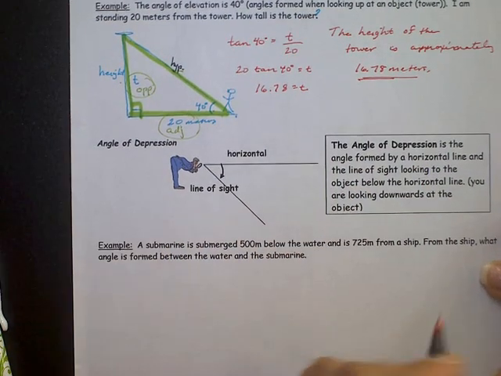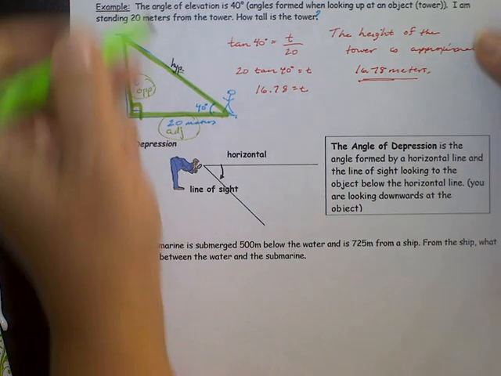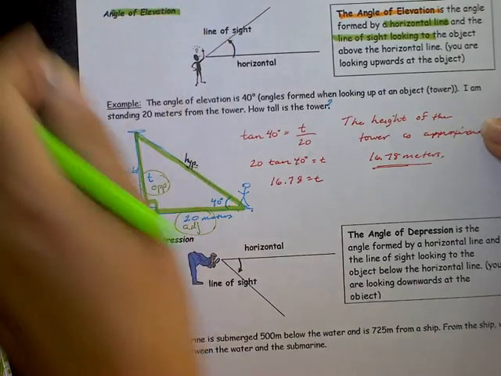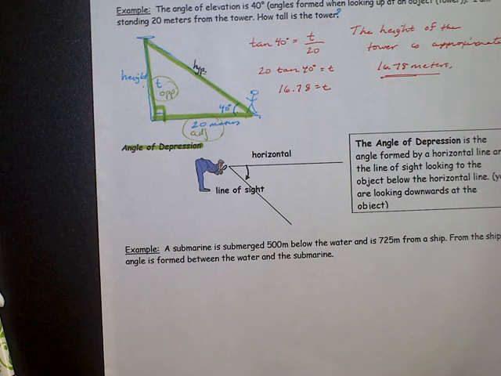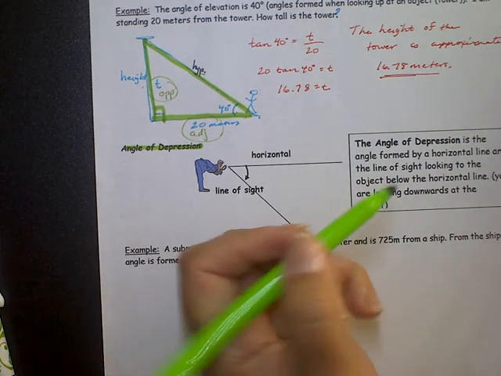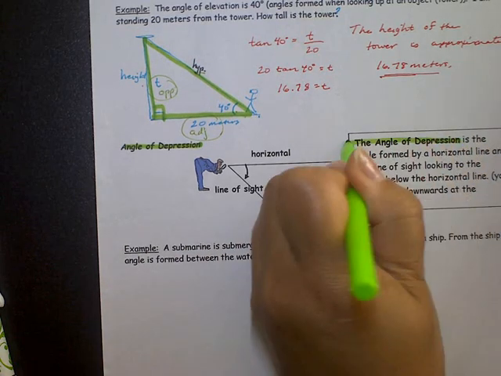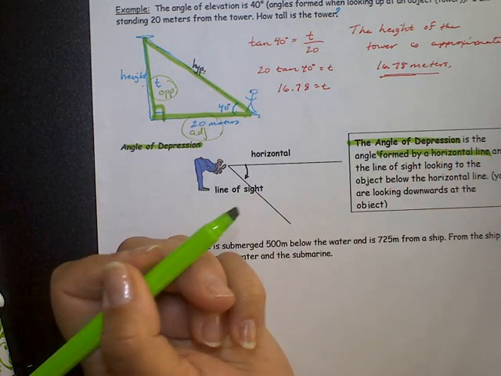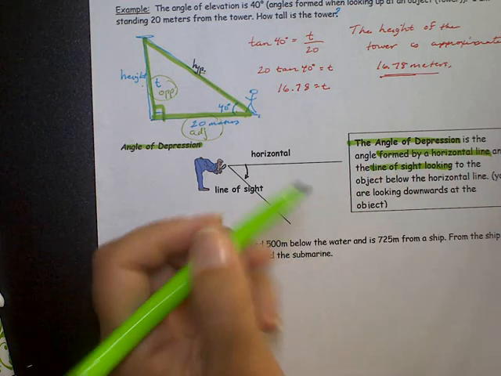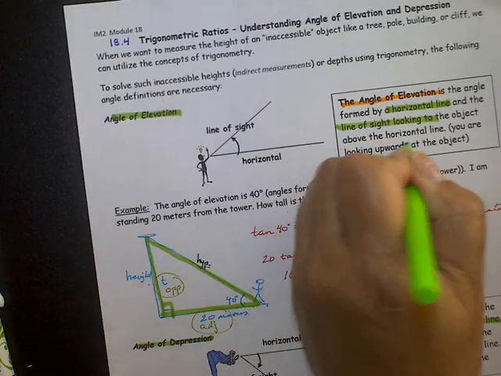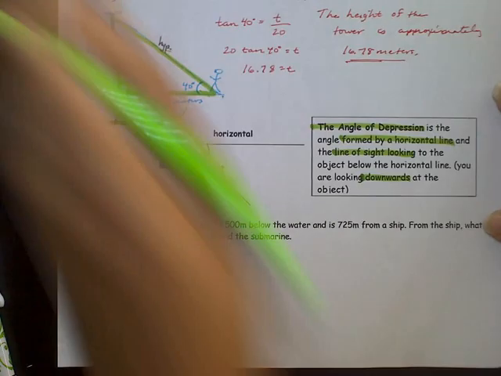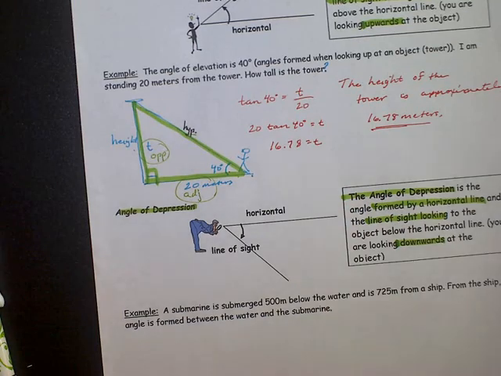All right, let's look at the next one. So we just did the angle of elevation up here. So now we're going to do the angle of depression. Depression means something down, looking down. So this is the angle that is formed, again, by the horizontal and your line of sight, but this time your line of sight is looking downwards. Remember, this one up here, you were looking upwards. So angle of depression, you are looking down.